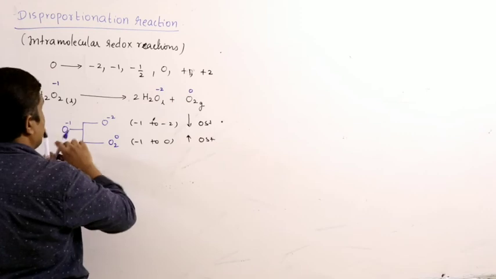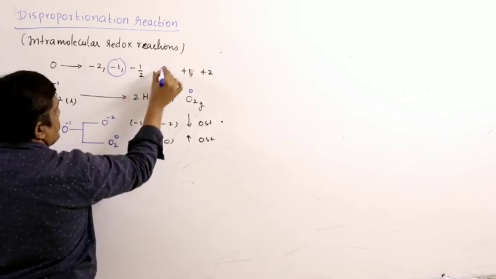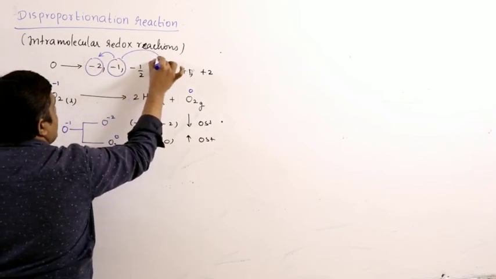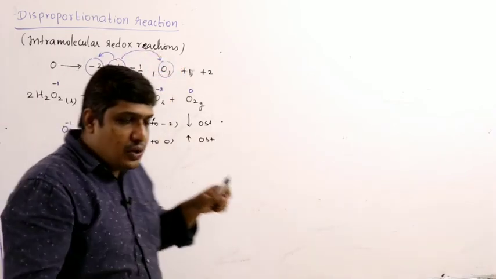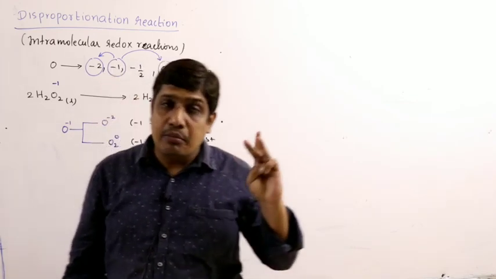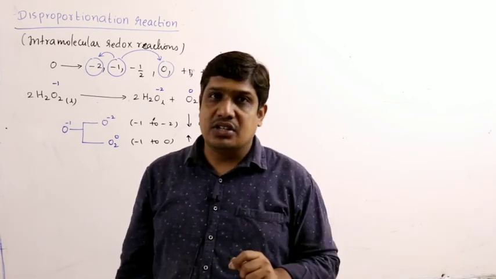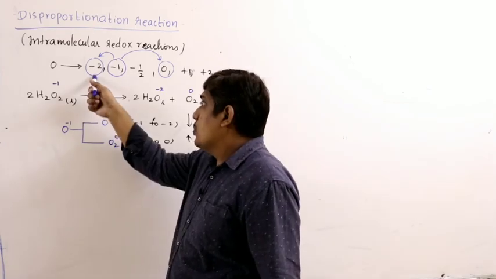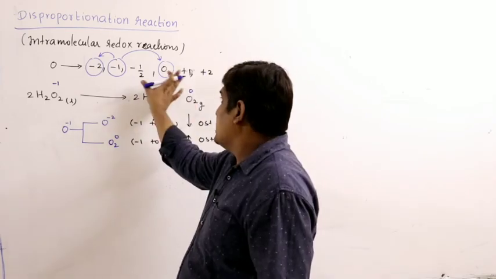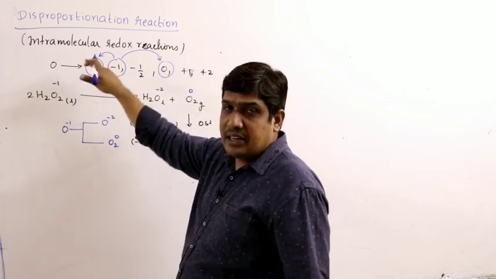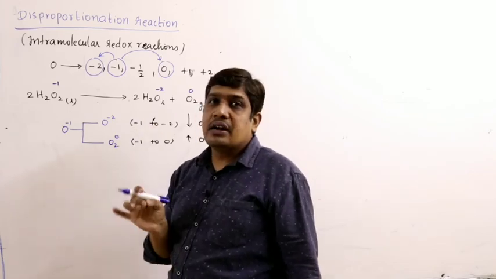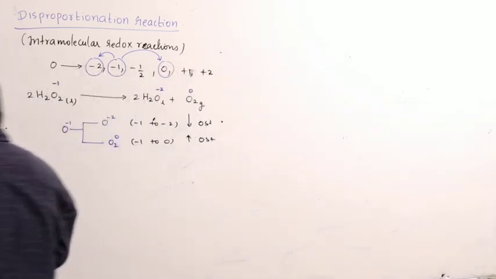So for an element to undergo disproportionation, it must show at least three different oxidation states, and it must be present in its intermediate oxidation state. Why intermediate? If it is present in the lowest or highest, it cannot undergo disproportionation. If it is present in between, then it can increase as well as decrease. Therefore, it must be present in an intermediate oxidation state.